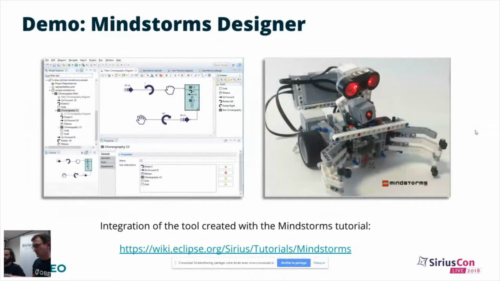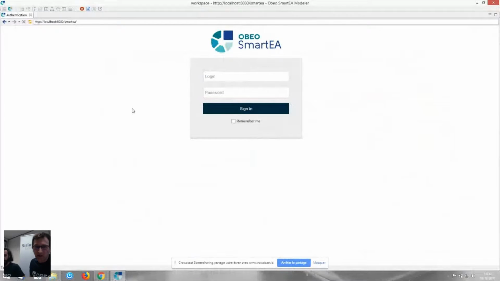Here, what you can see is the rich client of OBEO Smarty, and Julien is going to log in. Yes, as himself. I use my user identifier. In this demonstration, the user identifier is stored in a properties file, but OBEO Smarty works with LDAP and Active Directory.